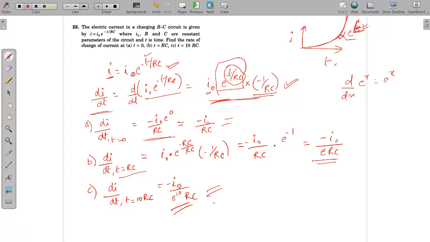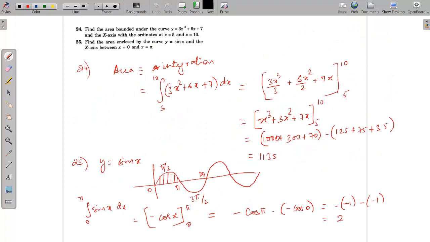Okay, next let's go to the next question. Now, since this is related to area, you must have understood that we have to do some integration here. Okay, so what is it? There is a curve given, y equals 3x square plus 6x plus 7, and we need to find the area under the curve with respect to the x-axis, between x equals 5 and x equals 10.